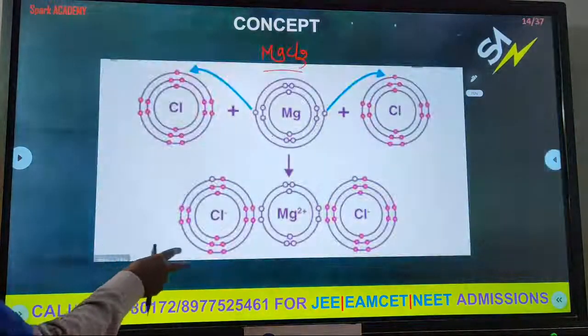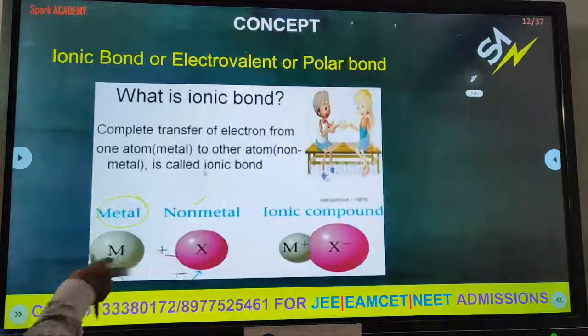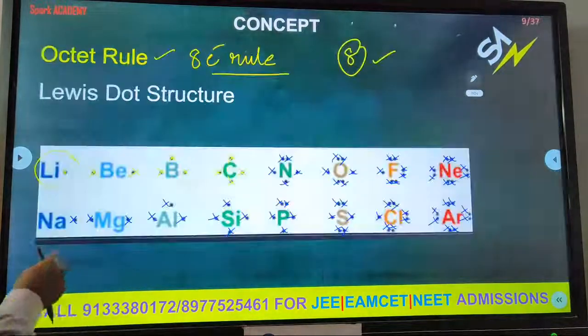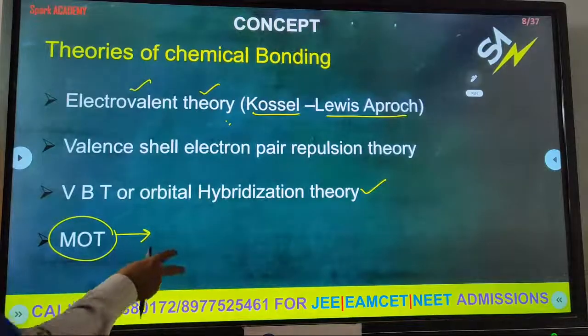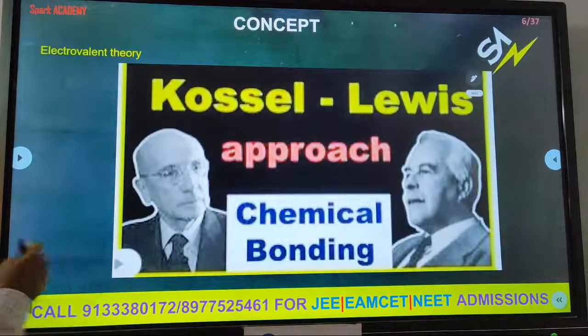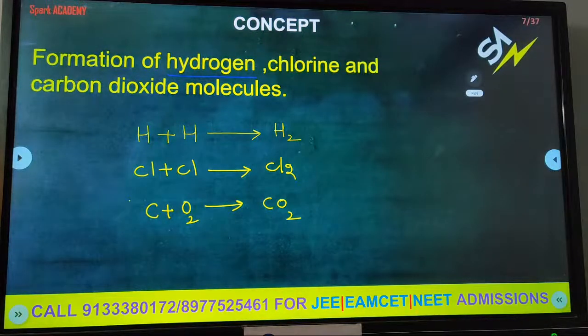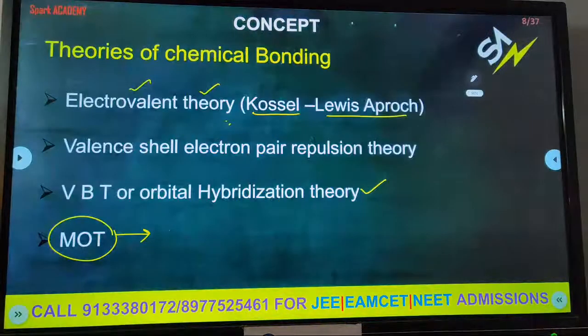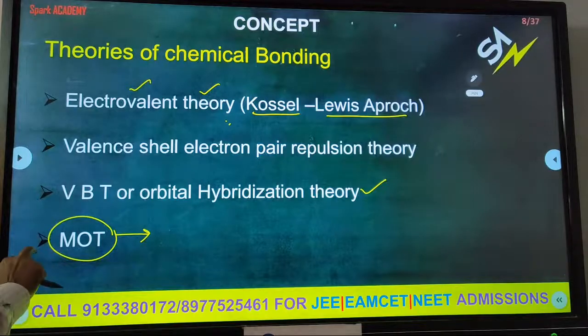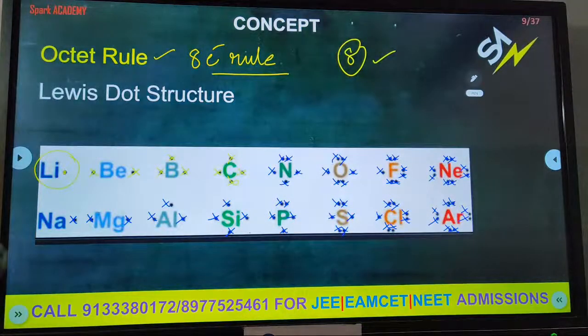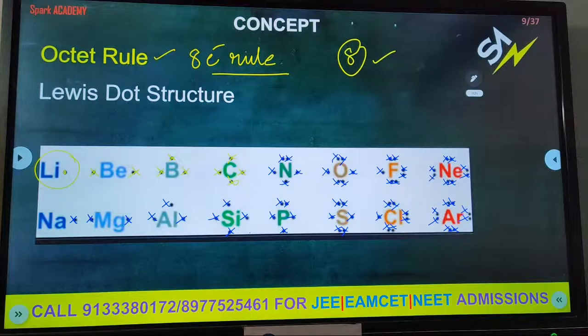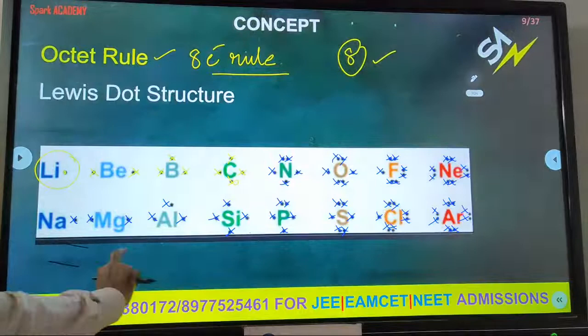So today in this session, let us see what things we discussed. First, what is a chemical bond. Next, what is the electrovalent theory, how the formation of molecules takes place, and what theories explain chemical bonding. Theories which explain the chemical bonding, and the octet rule, proposed by Lewis with Lewis dot structures, that also we learned here.